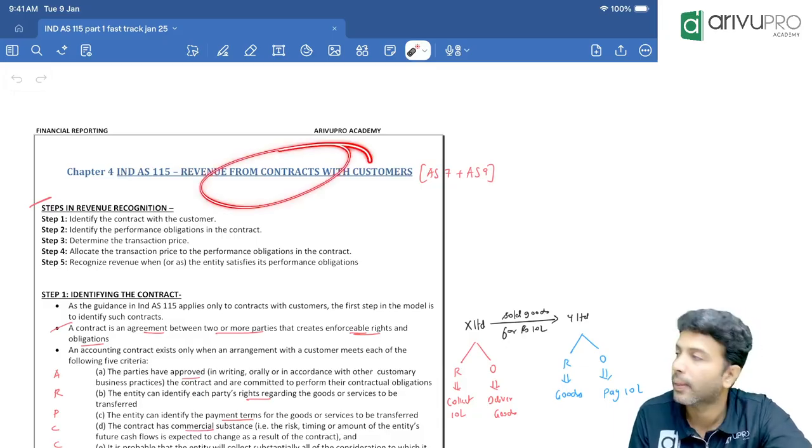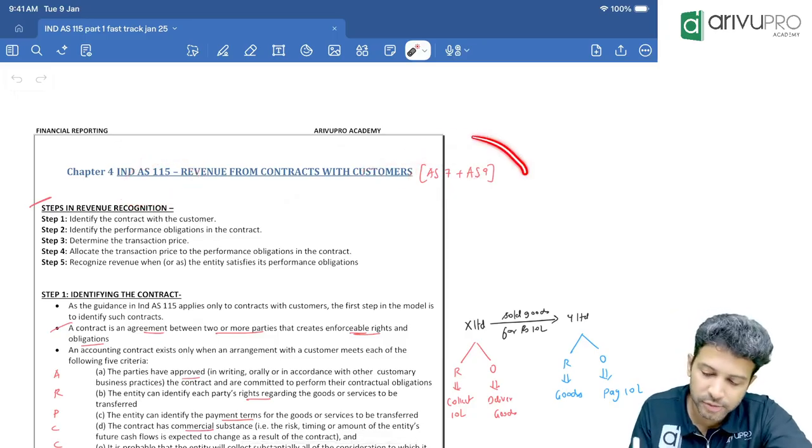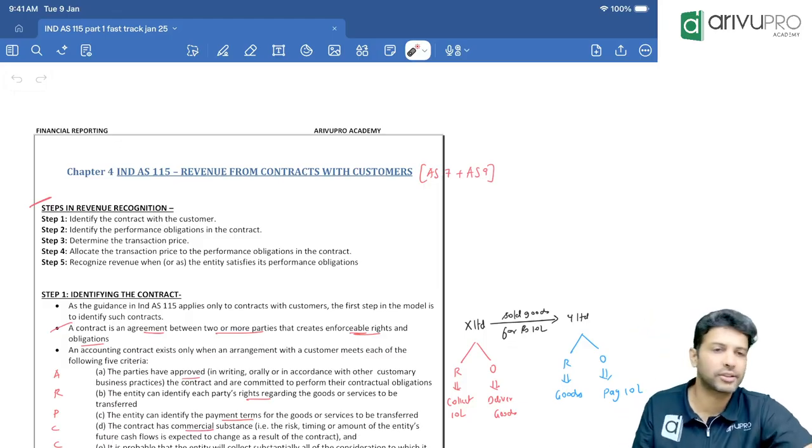Sir, is AS and IND AS similar? No. There is a lot of difference between AS 7 and IND AS 115 in terms of approach and context.